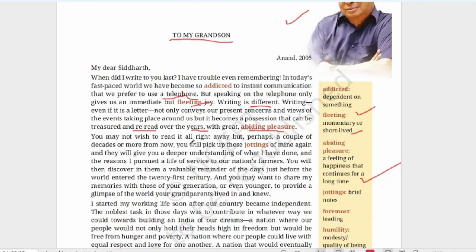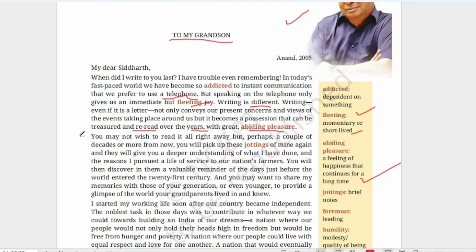You may not wish to read it all right away, but perhaps a couple of decades or more from now, you will pick up these jottings of mine again, and they will give you a deeper understanding of what I have done and the reason I pursued a life of service to our nation's farmers. So see what he is saying. You may not wish to read it all right away.